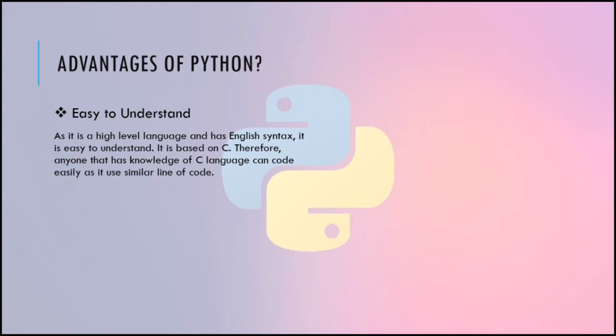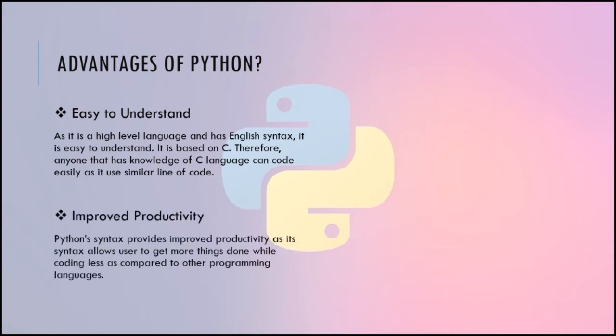So basically Python is easy to understand because it is a high level language. As I said, it is understandable to us and the computer as well, so we know what we are writing, as it has similar words of English and we all know. And if you have a background of C, then the line of code that we write in C is similar to what we do in Python, so it becomes easy, and it is very adaptive to and very useful for beginners.